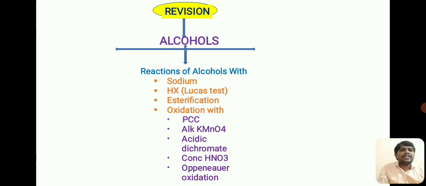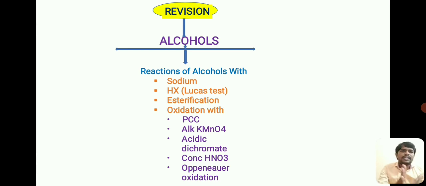Coming to the revision of this class, in this session we have discussed the reaction of alcohols with sodium and hydrogen halides. We have discussed the Lucas test. This gives the distinguishing test for primary, secondary and tertiary alcohols.